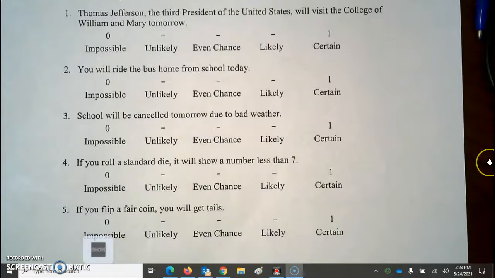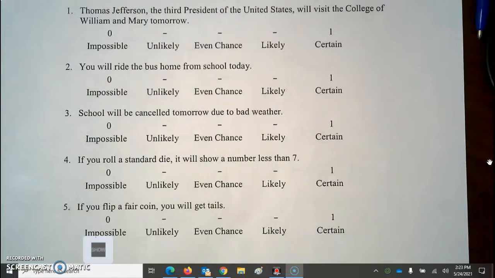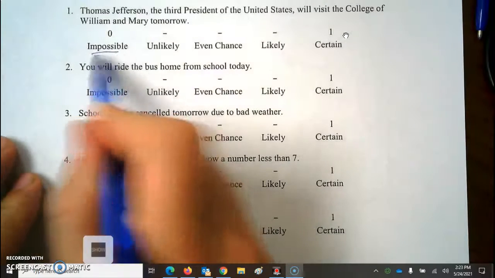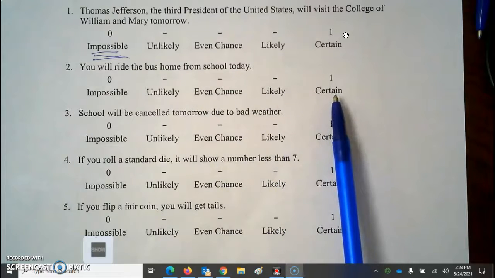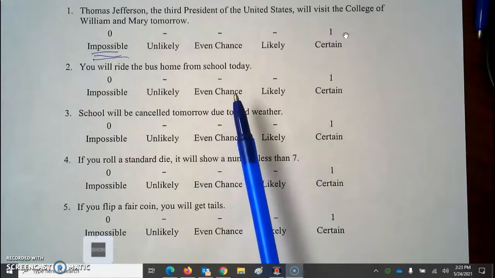Okay, so here we have Thomas Jefferson, the third president of the United States, will visit the College of William and Mary tomorrow. Well, Thomas Jefferson died a long time ago, so I would say that's impossible. You will ride the bus home from school today. Now, everyone's answer is different. If someone's in school, well, they say, well, yeah, I'm riding the bus home. That would be a 1, or maybe it's likely, or a 50-50.